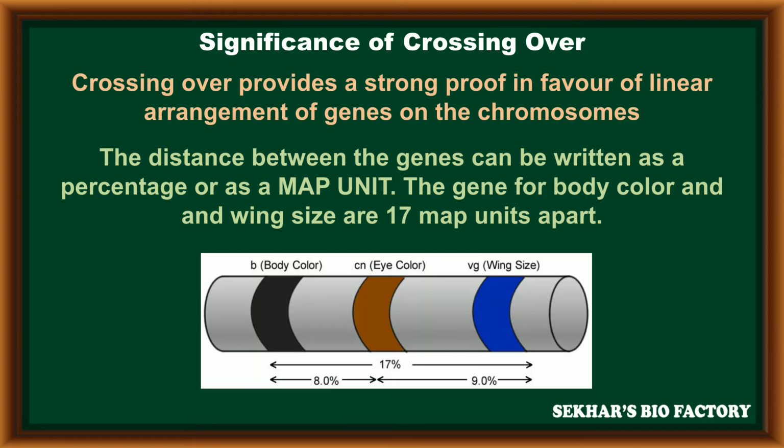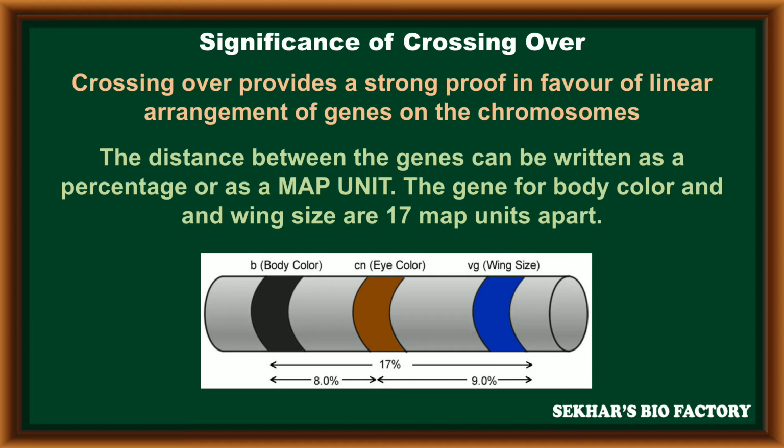In Drosophila, the body color, eye color and wing size genes are present on the chromosome in a linear manner, due to the arrangement of alleles or genes on chromosomes.